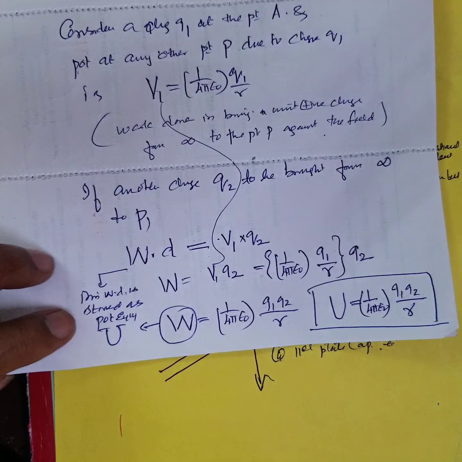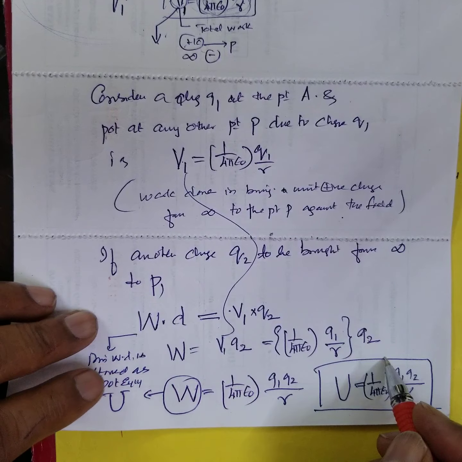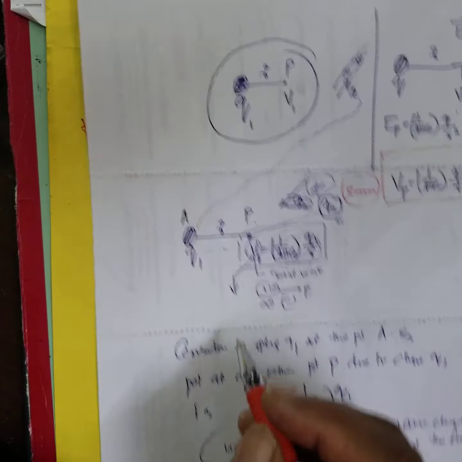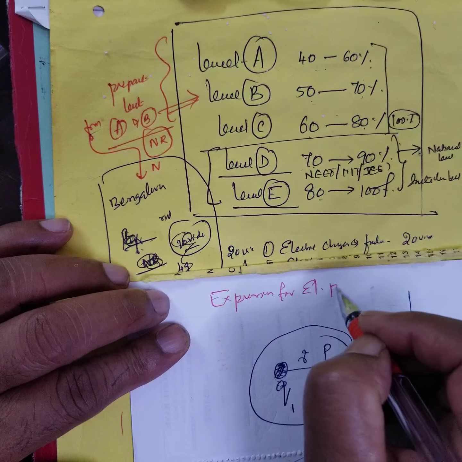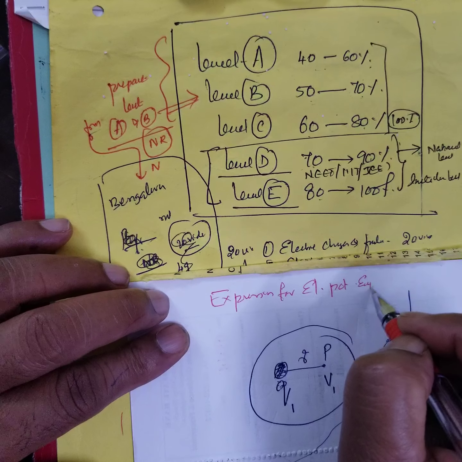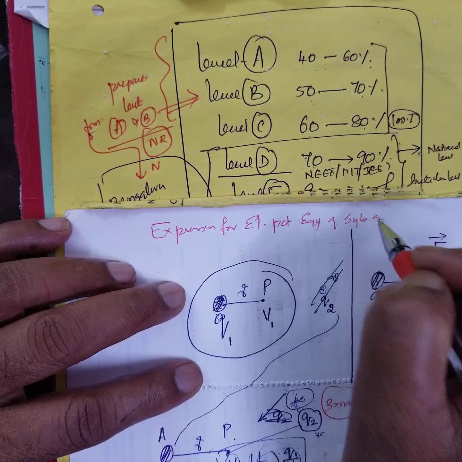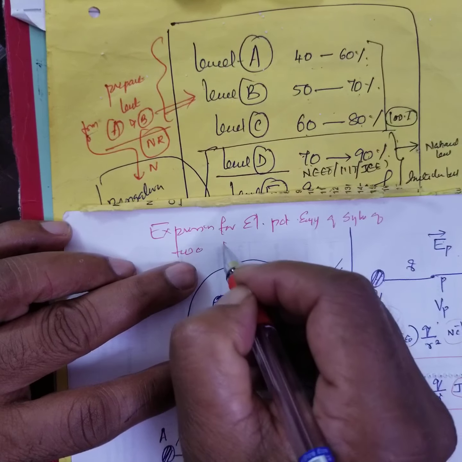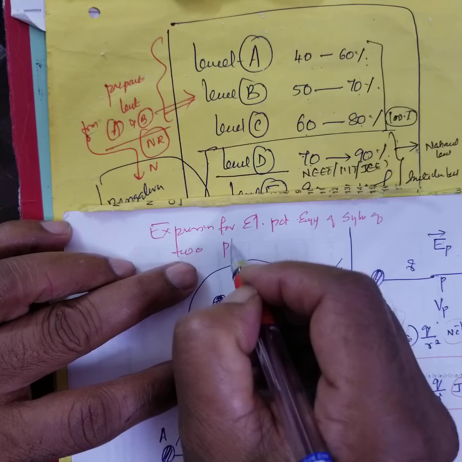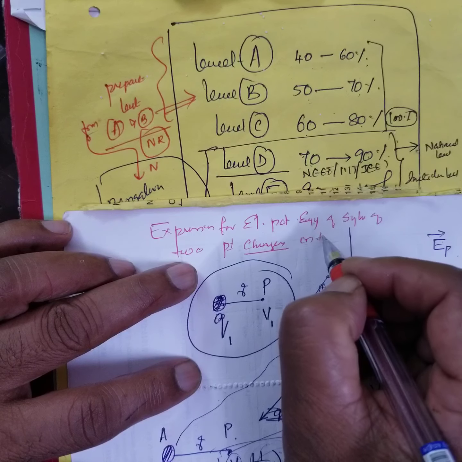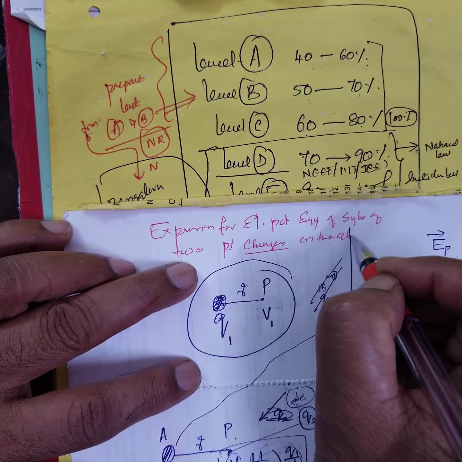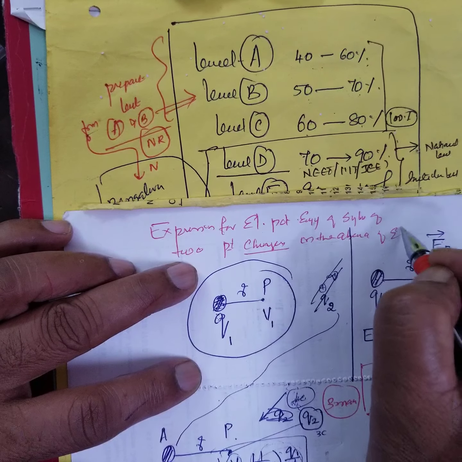Therefore, defining the electrostatic potential energy. This is the expression for the electric potential energy of a system of two point charges in the absence of an electric field.